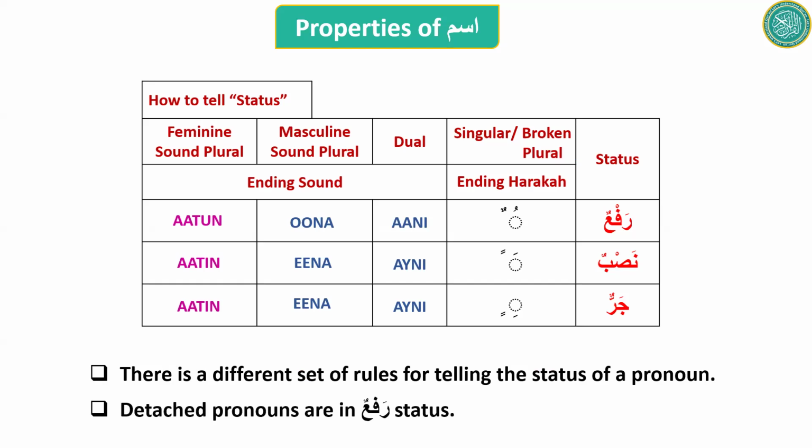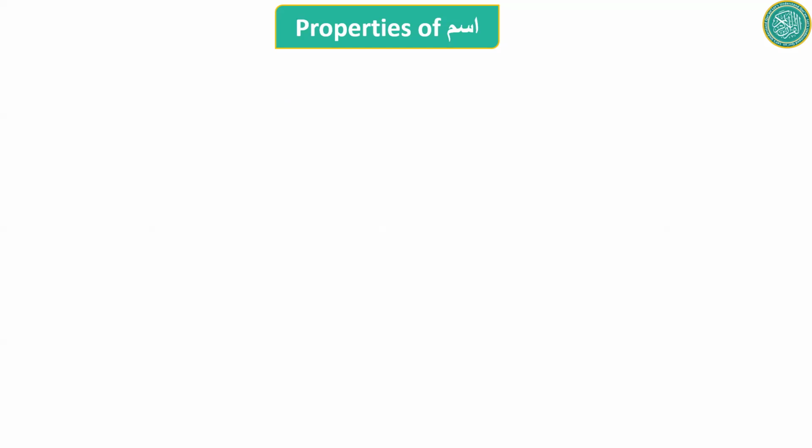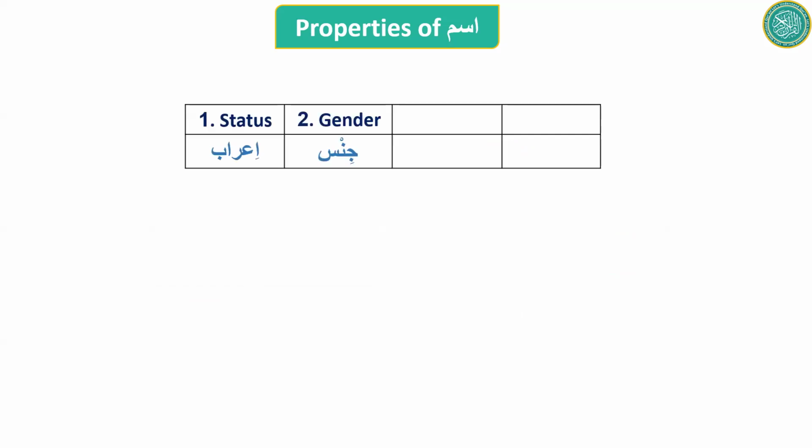Just remember this. And the rest of the rules we will learn with time. So the detached pronouns like huwa, hum, anta, antum, ana, nahnu, these 6 pronouns, they are in rafa status. Okay. So this was status.